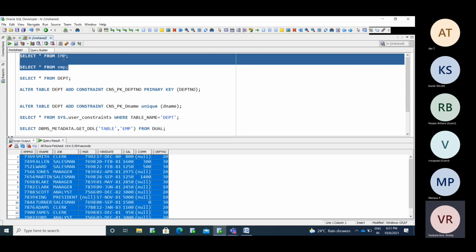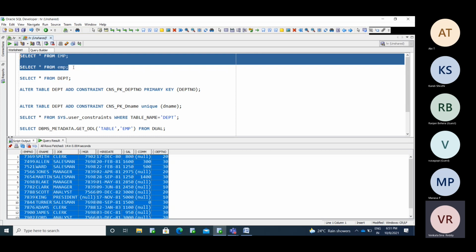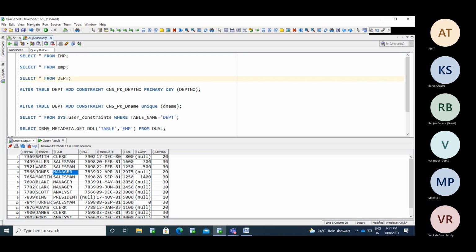Oracle won't see small or caps. But the data is case sensitive while retrieving data from the table. Understand?